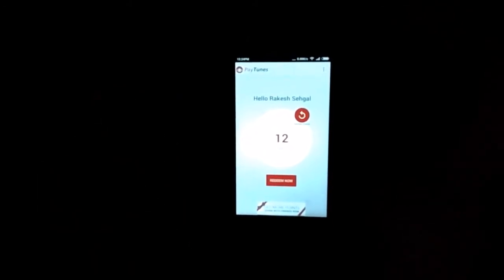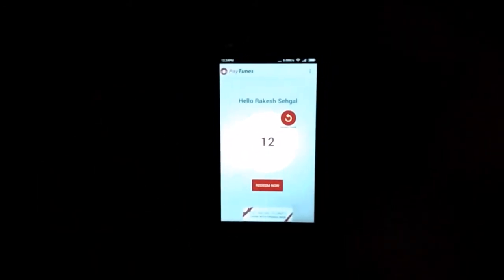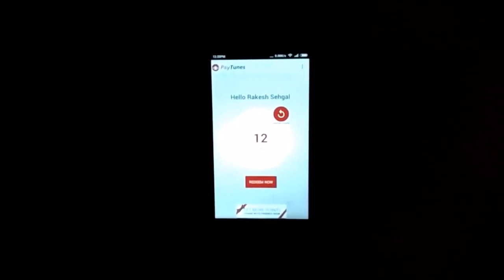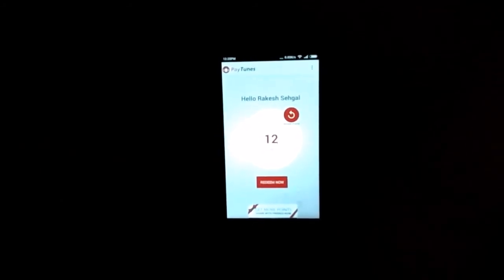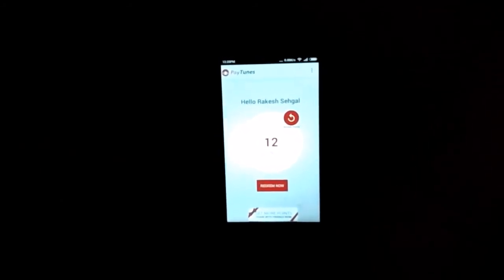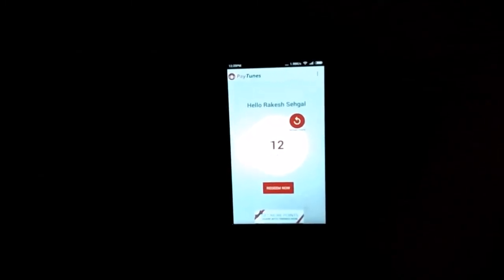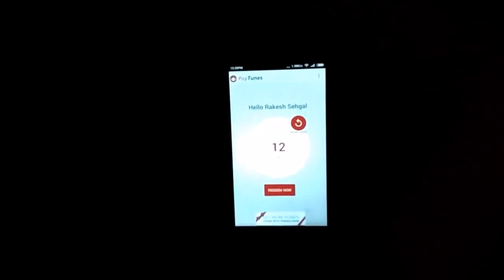This way, on every received call, Paytunes replaces the ringtone of the phone with ad jingles, and in return, if the user is following some conditions, like picking up the call after 8 seconds and answering the call for more than 15 seconds, the user gets a reward point, provided the volume of the phone is also not zero. I mean, the phone is not on silent.